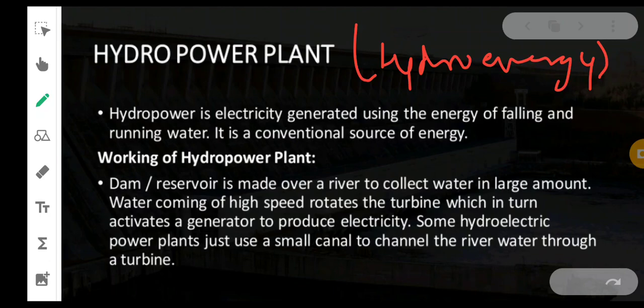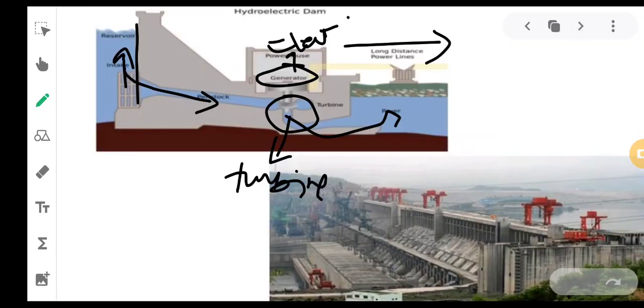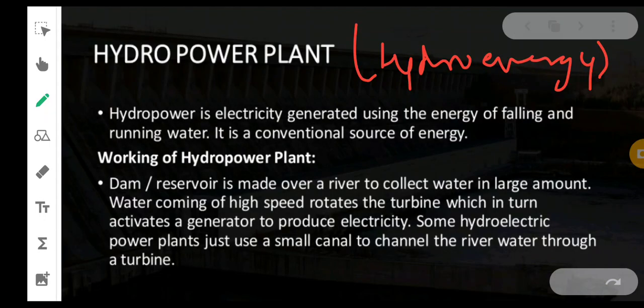This is called hydropower, which is produced from water. So hydropower is the electricity generated using the energy of falling or running water. Okay, so falling or running water, as you can see, we have seen this was stored water, right? So you can also generate hydropower from falling or running water. Wherever there is flowing water or running water, it can be used.